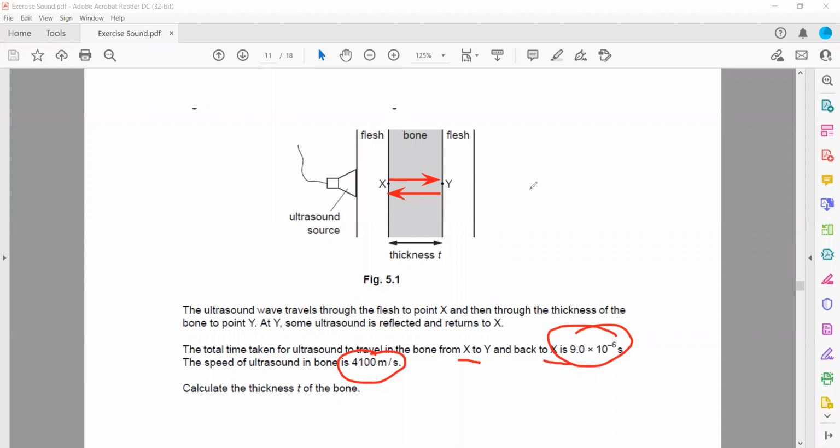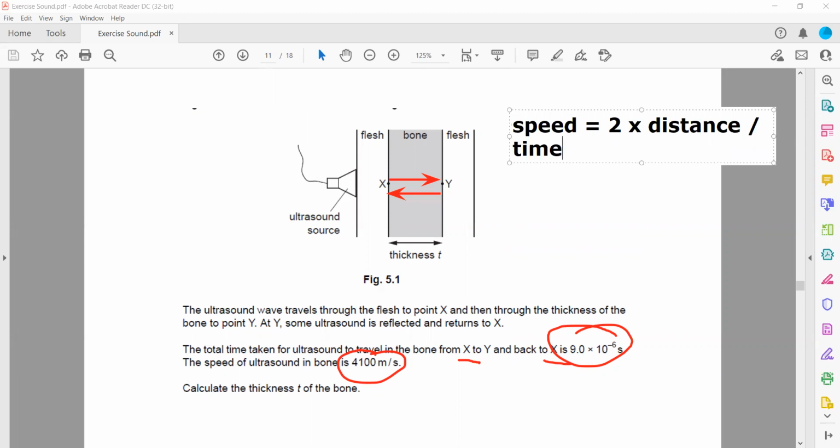What is the thickness? We have the formula, speed is distance over time, but this time the distance will be 2d. And d here is actually the thickness. If I write T for thickness and T for time, you will be confused, so I will use the word equation. You can write speed is equal to 2 multiplied by distance divided by time.